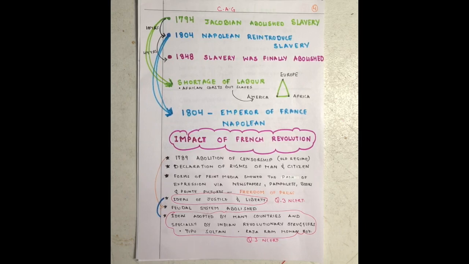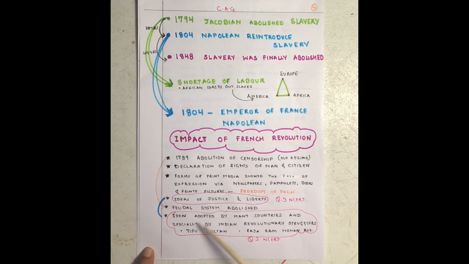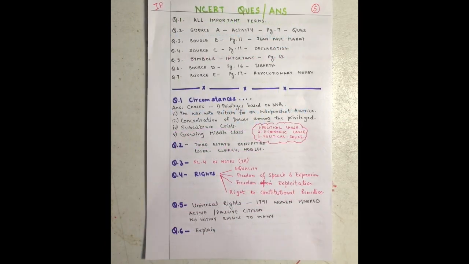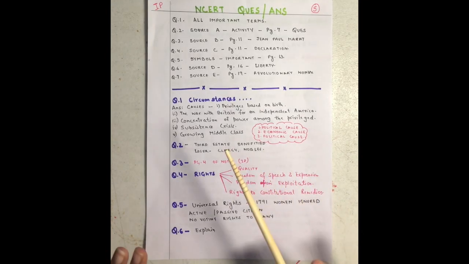Then your feudal system was abolished, which is again related to the abolition of censorship. Then this idea was of course adopted by many countries, and a very good example has been given here about Raja Ram Mohan Roy and Tipu Sultan. So if there is a question, question number 3 in your NCERT book, if it's a direct question, you are going to take up these 2 points. And okay, so we come to the most important point now, the discussion of the question answers of your NCERT book. Now I have already given you every topic.